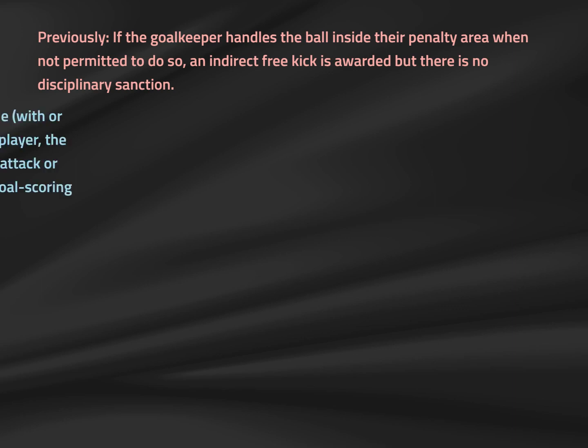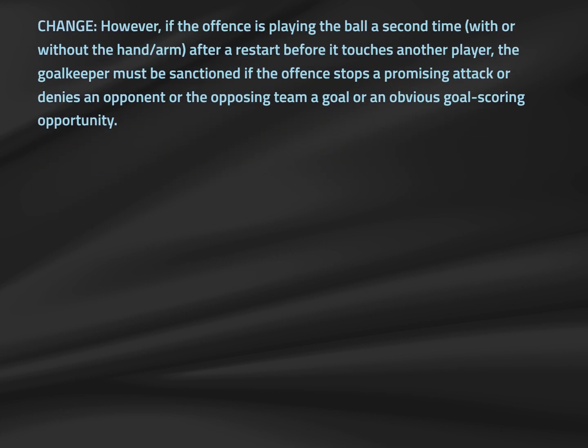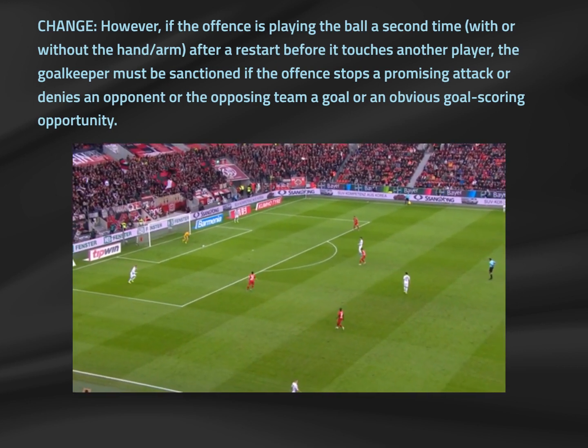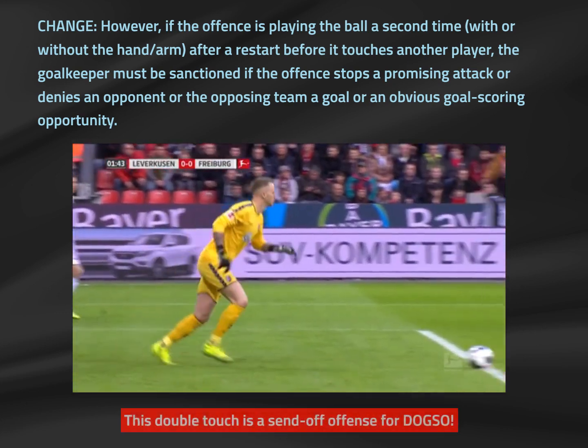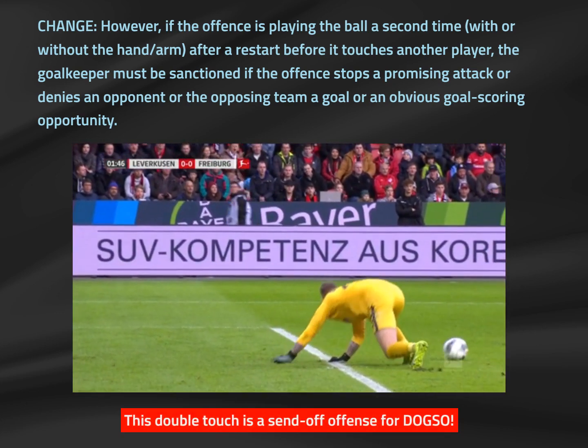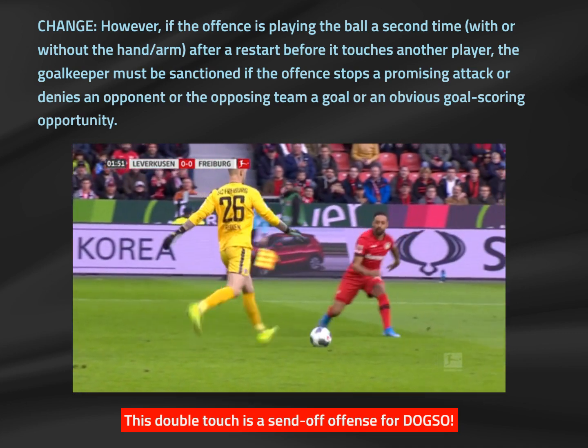However, IFAB did clarify that any double touch offense committed by a goalkeeper at a restart that stops a promising attack or denies a goal-scoring opportunity can result in misconduct, and this could be with the hand or arm or not. Say a goalkeeper muffs a goal kick and an attacker is bearing down on that goalkeeper, so the goalkeeper then kicks the ball a second time to remove the danger. The goalkeeper may be stopping a promising attack or even committing a DOGSO offense by denying a goal-scoring opportunity by an offense punishable by free kick. In such scenarios, IFAB has clarified that the goalkeeper can be cautioned or sent off where applicable.